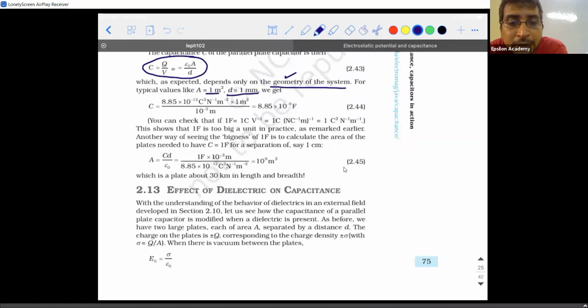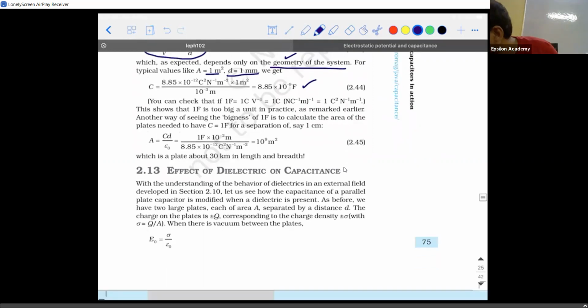of the capacitor will be how much? That is, if I take a capacitor whose area is 1 meter square, and the distance of separation between the plates is 1 millimeter, which is very small, that small the capacitors generally are. Then what is going to be the capacitance of the capacitor? It will be 8.85 into 10 power minus 9 farad or 8.85 nanofarad.